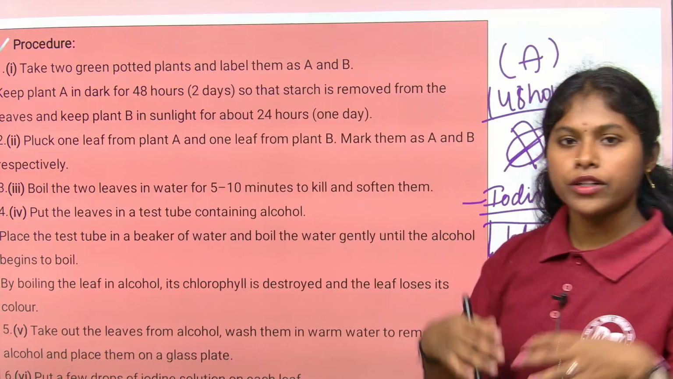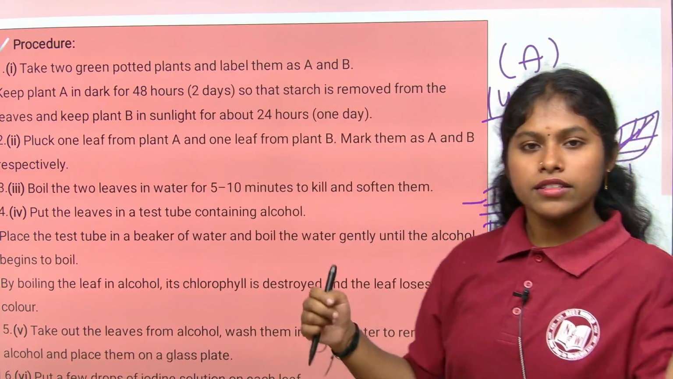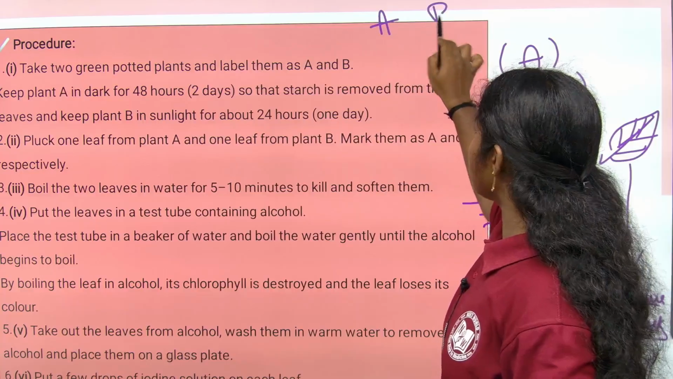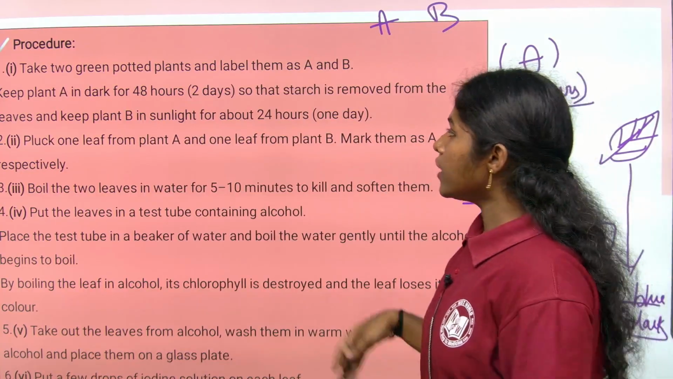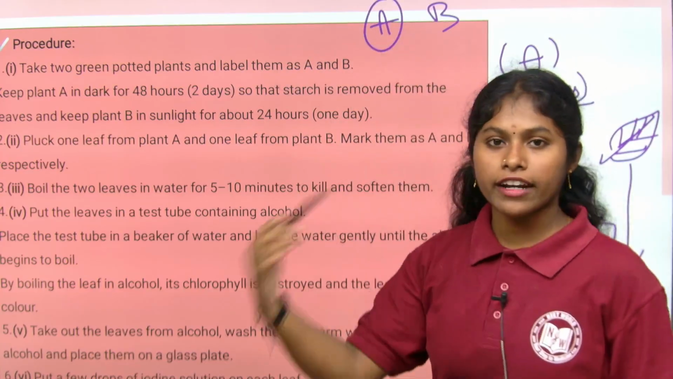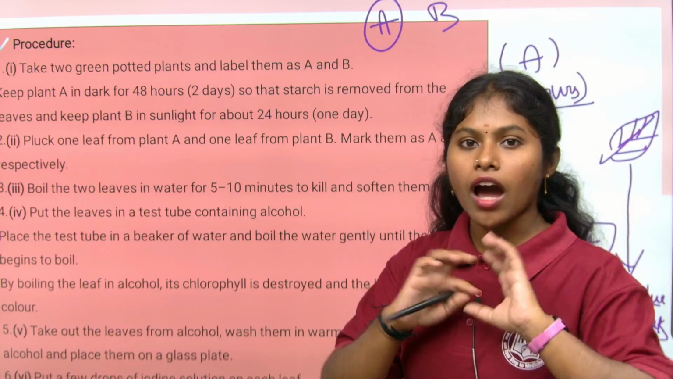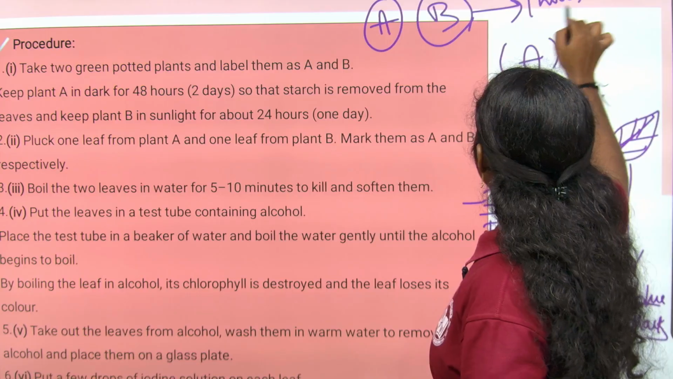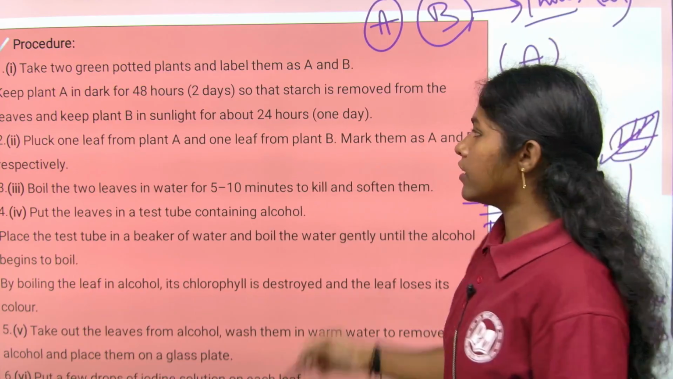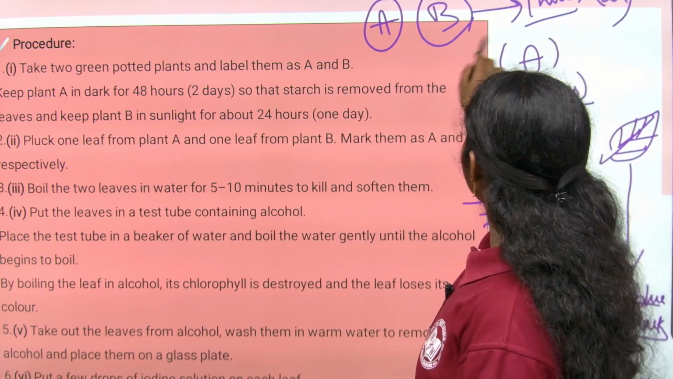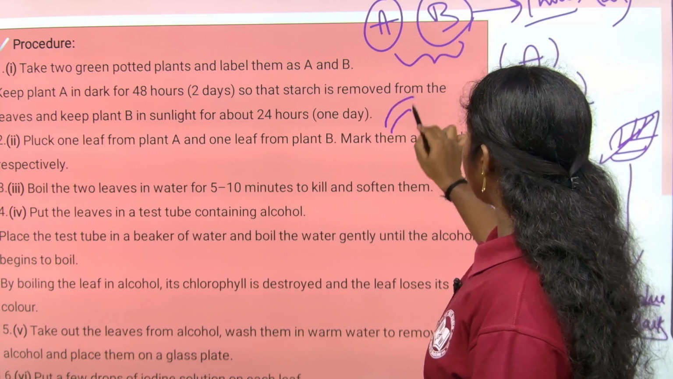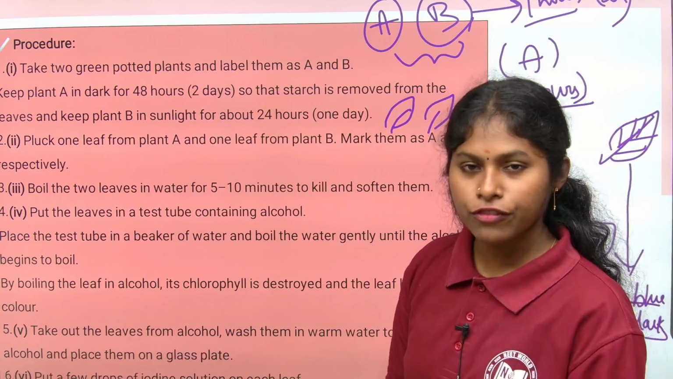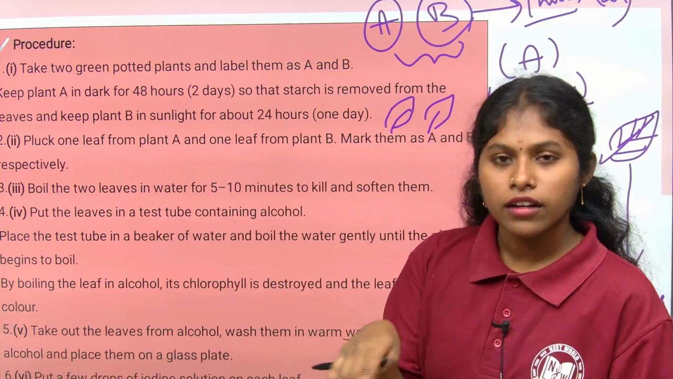What do you take? You take two potted plants and name them plant A and plant B. Keep plant A for 48 hours, nothing but two days, in a dark room, and keep plant B for one whole day, about 24 hours, in sunlight. Then you pluck one leaf from both plants, and after plucking, you boil both the leaves.